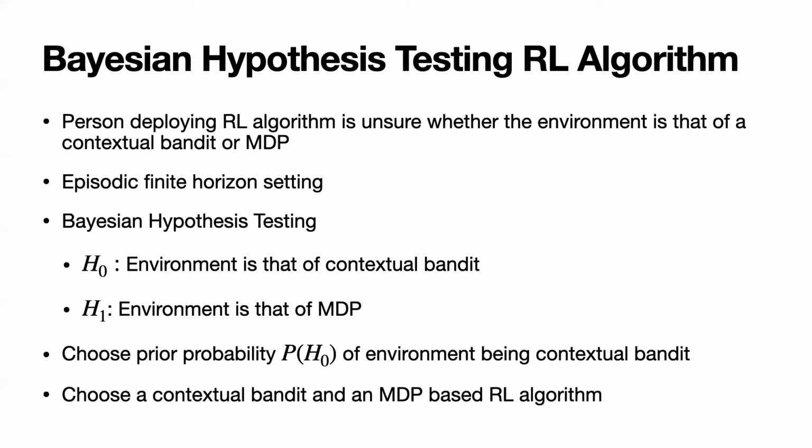The null hypothesis is that the environment is that of a contextual bandit, and the alternative hypothesis is that the environment is that of an MDP. We allow practitioners to choose a prior probability between 0 and 1 of the null hypothesis being true. Additionally, practitioners choose two RL algorithms, one contextual bandit algorithm and one MDP algorithm.